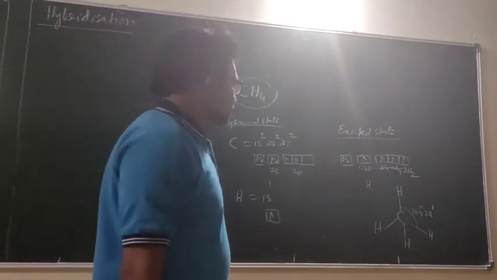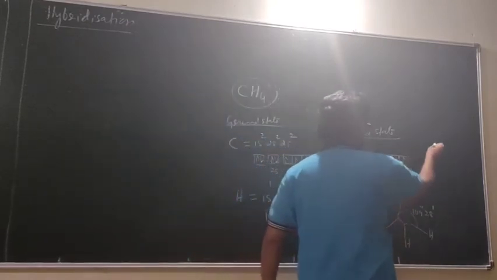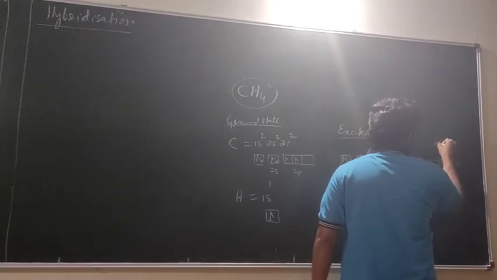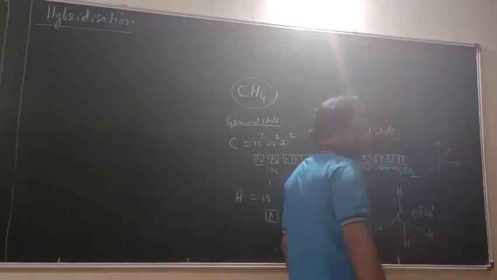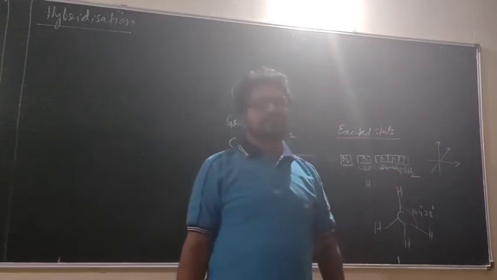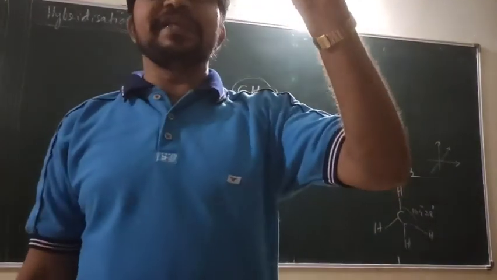Now, according to the geometry of the p orbitals, px, py, pz are at 90 degrees to one another. Do you agree? So that means the CH bonds should be what? 3 bonds should be at 90 degrees to one another.